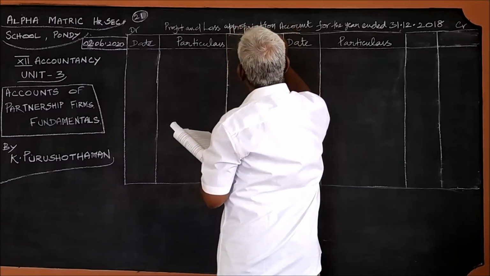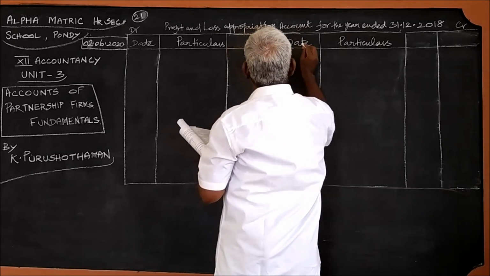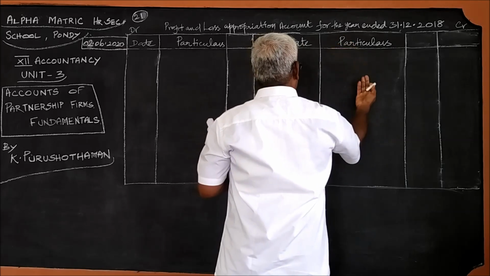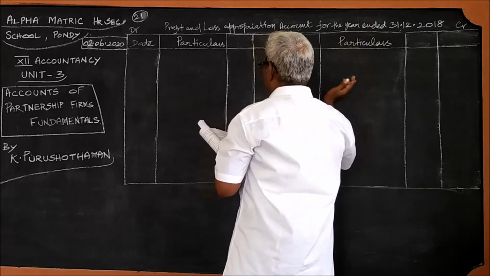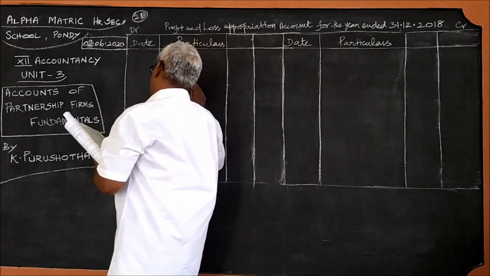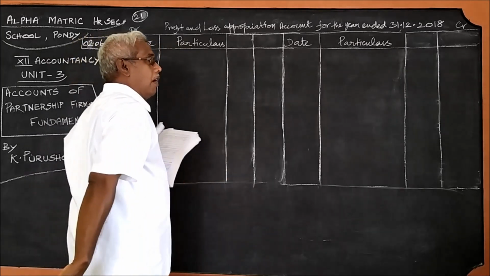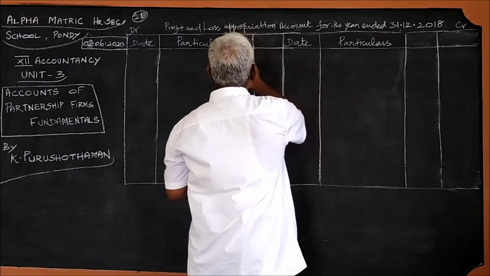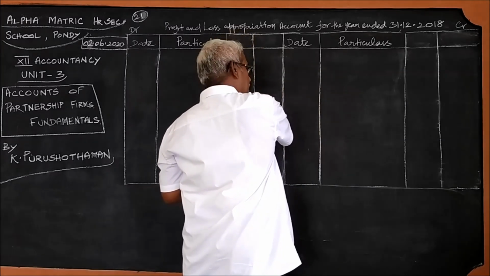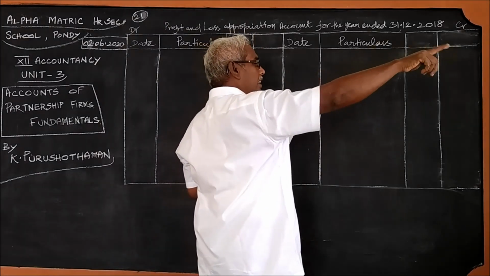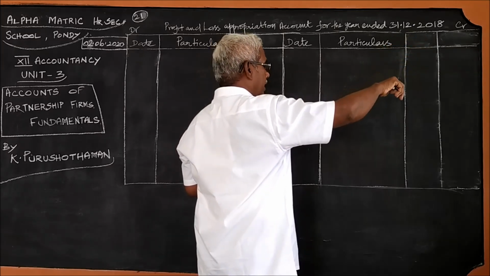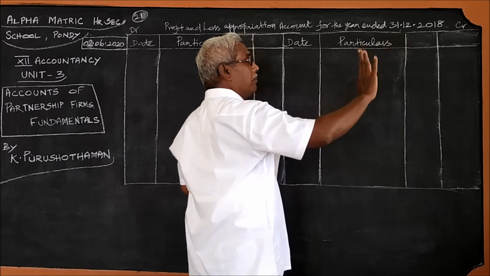In the capital account, fluctuating capital account or current account, all the incomes will be on the credit side and the expenses on the debit side. Listen carefully. All the income will be on the credit side and all the expenses will be on the debit side, whether it is fixed capital account, current account or fluctuating capital account.